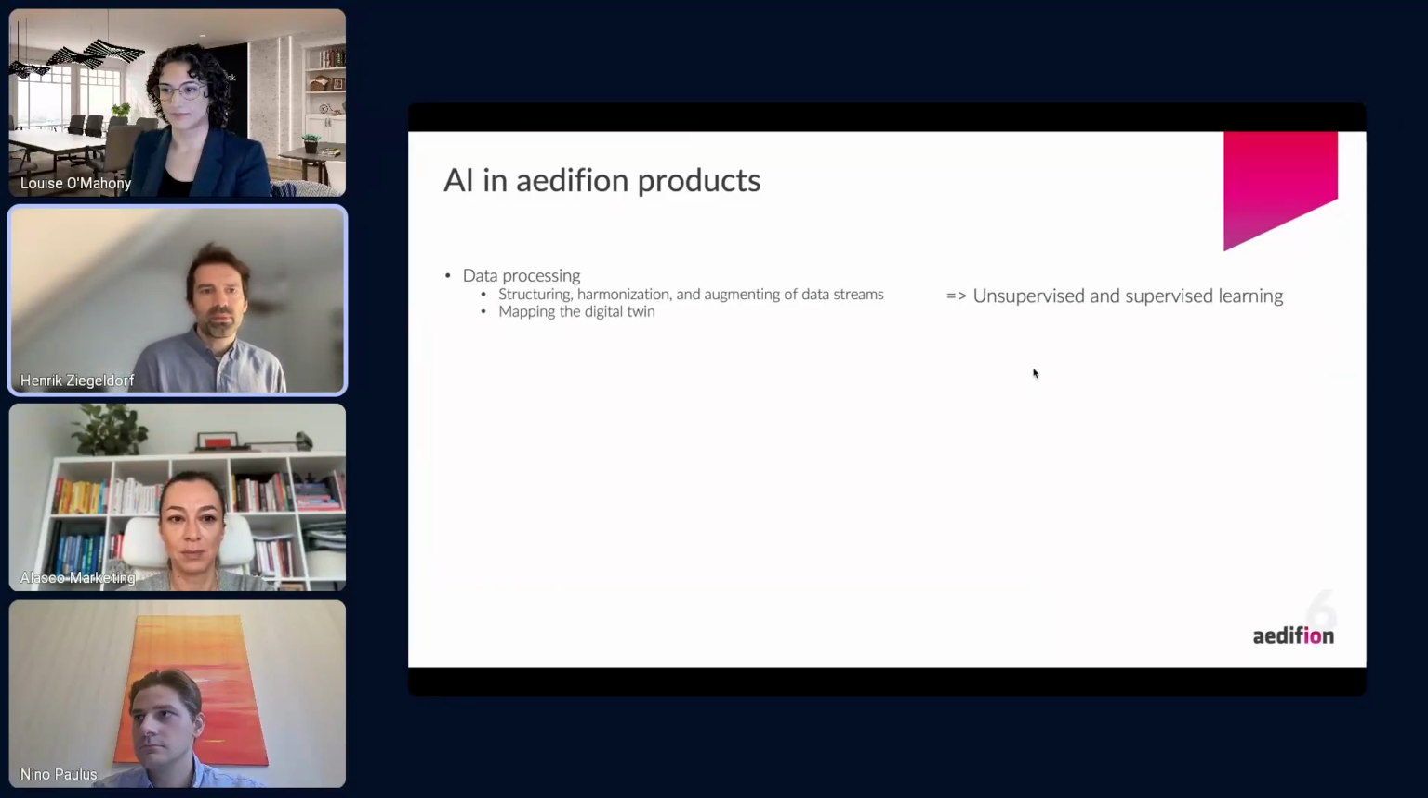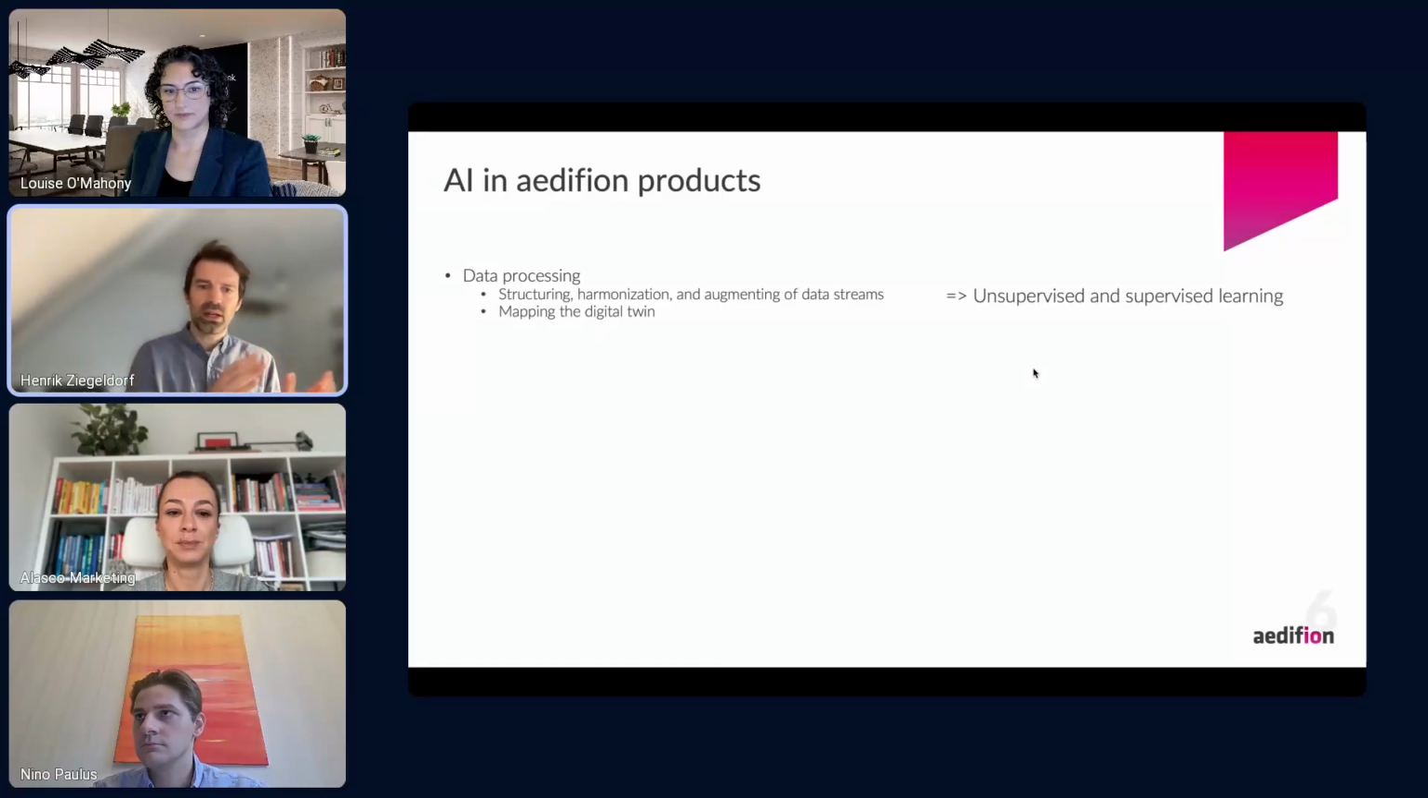Another important part here in data processing is mapping the digital twin. So for us, that is a process of getting all your thousands of data points and extracting what kind of devices and components do you have in your building. Do you have a heat pump? Do you have a gas boiler? Do you have an air handling unit? And which data points belong to which device? So from that, we construct a digital twin. And that is also done using unsupervised and supervised learning methods.